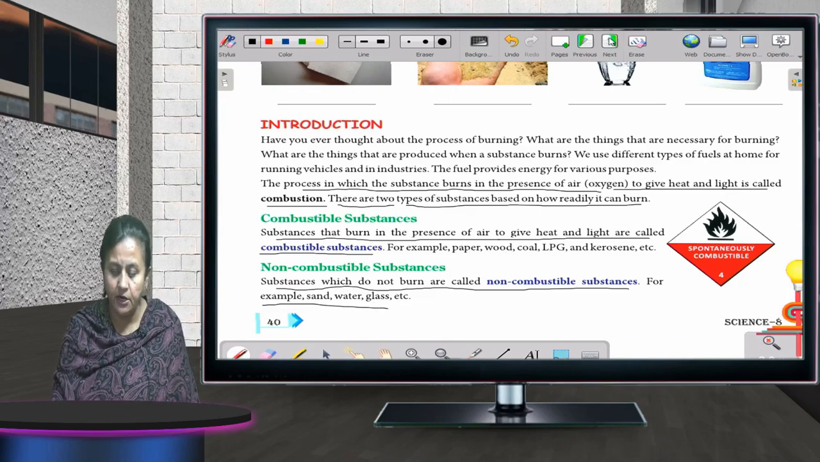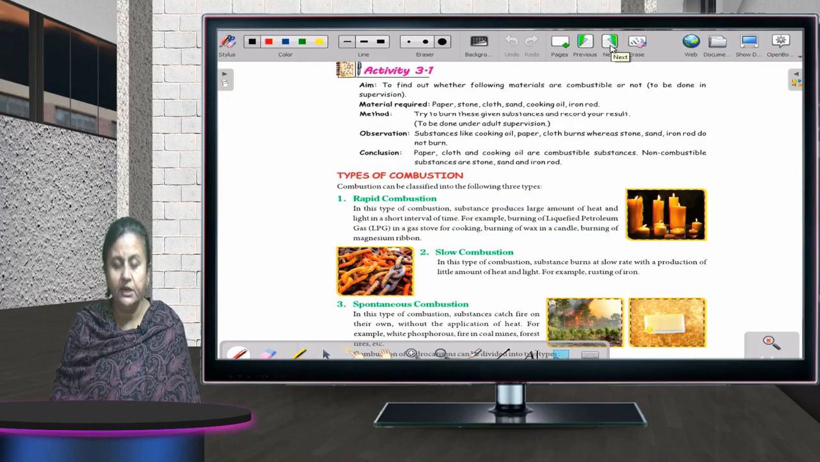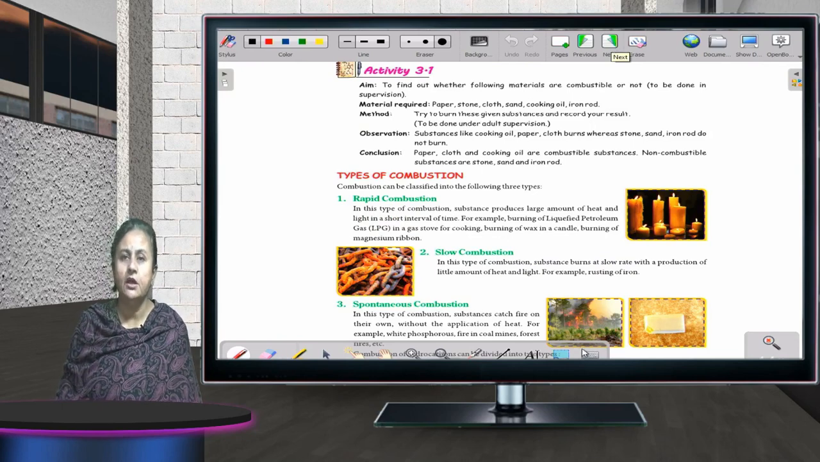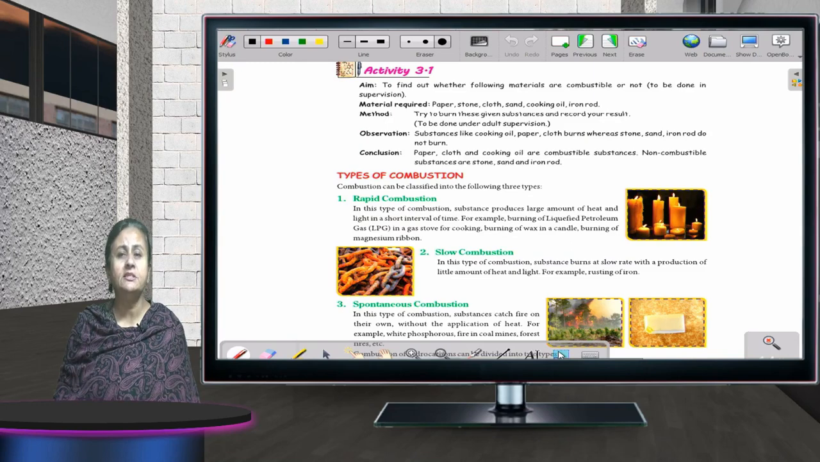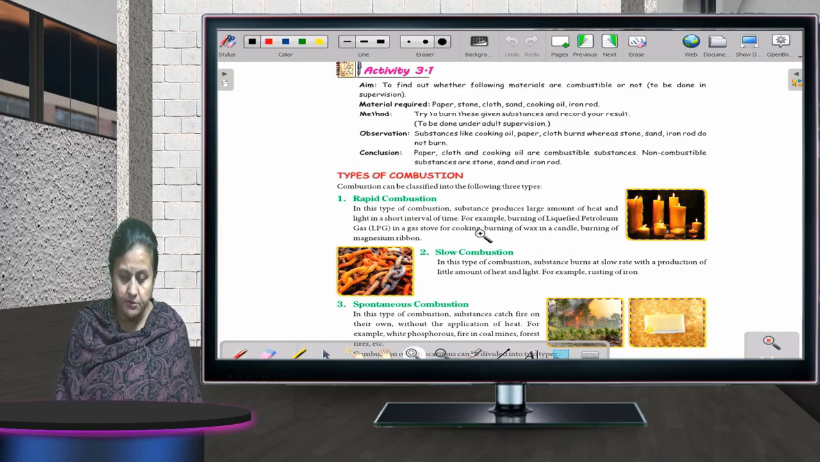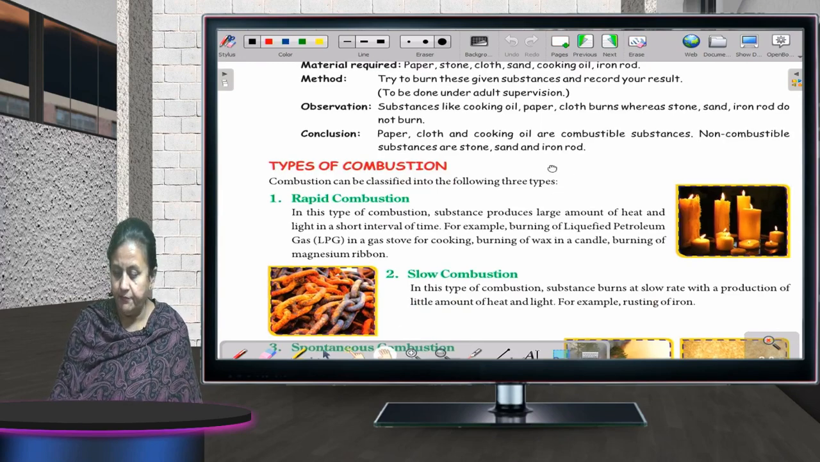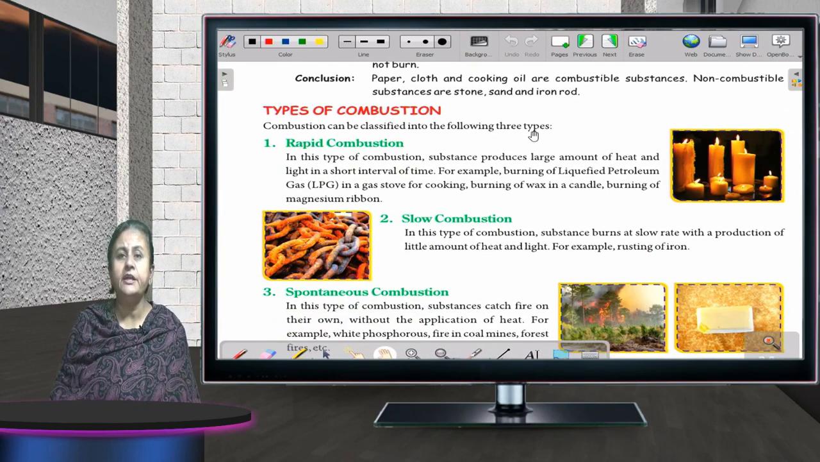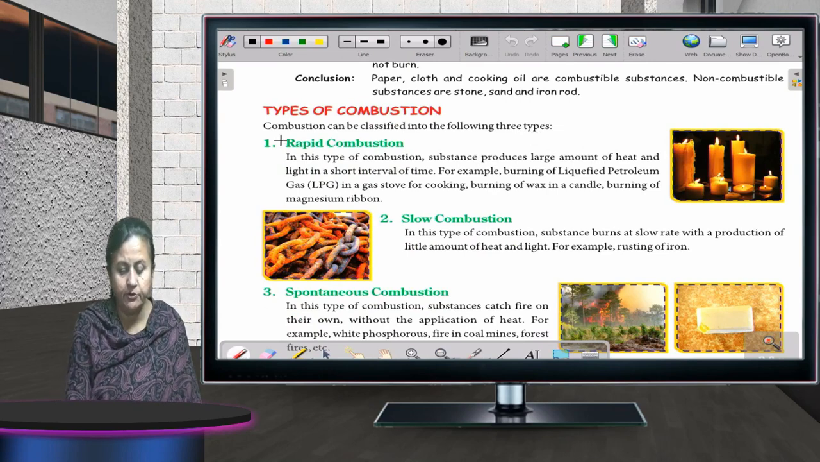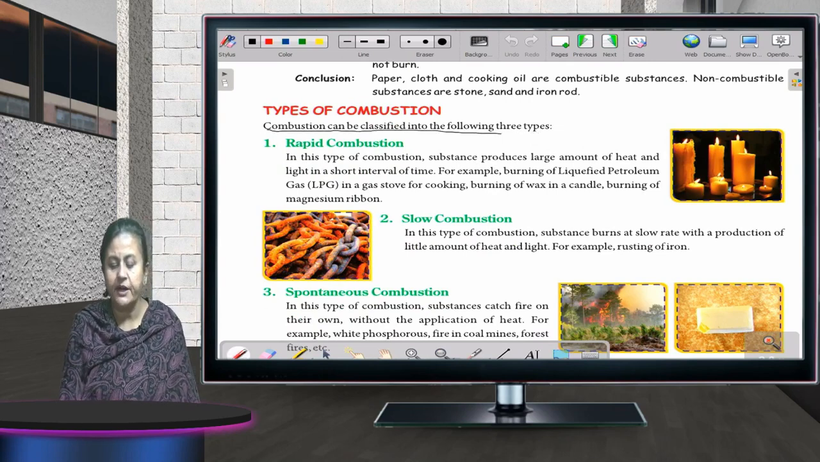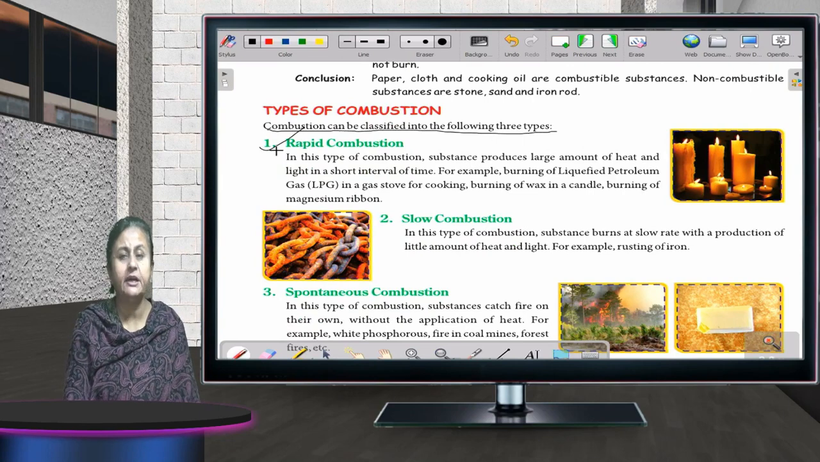Fine. Now the next one, types of combustion. Different types of combustion are there. There are basically three types. Let me zoom the screen. Okay. Fine. Different types of combustion. Combustion can be classified into three types. First is rapid combustion, second is slow, and third is spontaneous combustion.